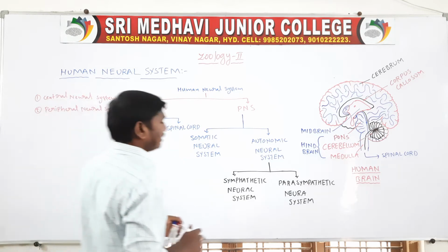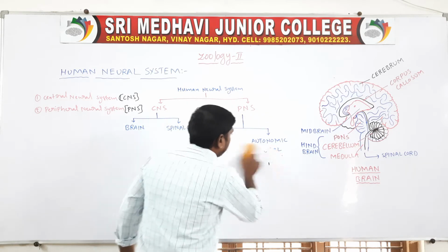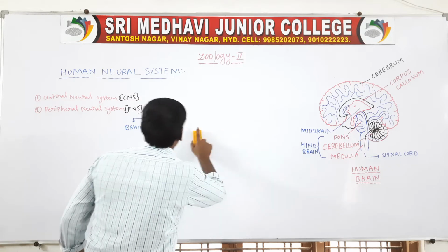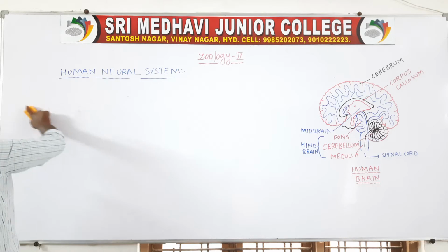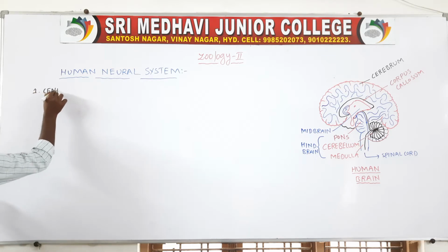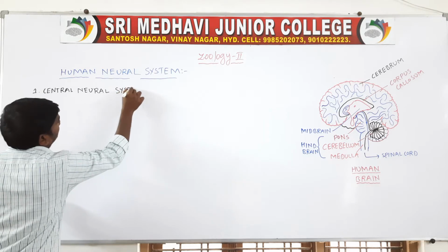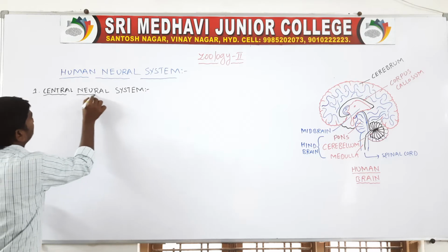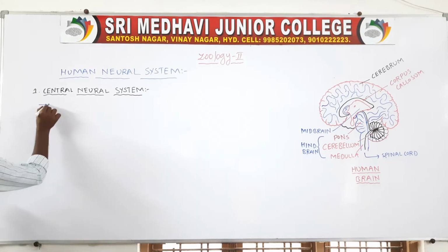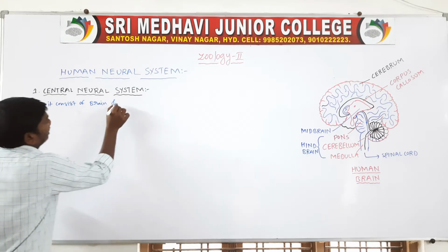First heading: central neural system. The central neural system consists of the brain and spinal cord.